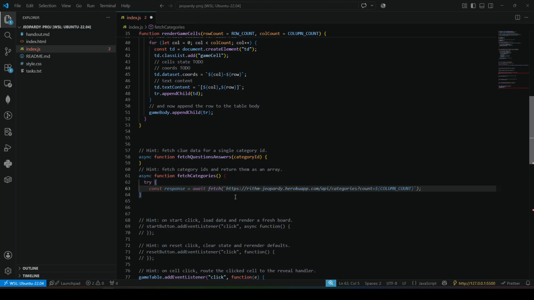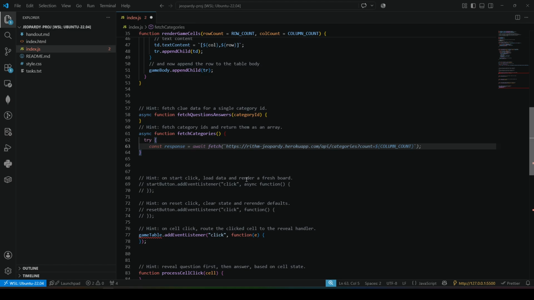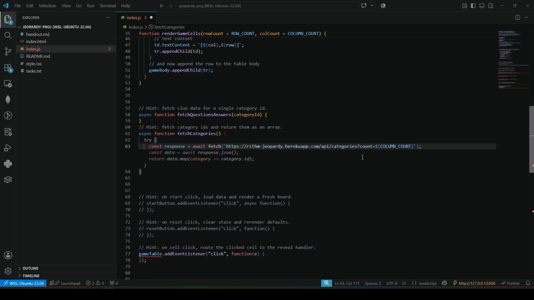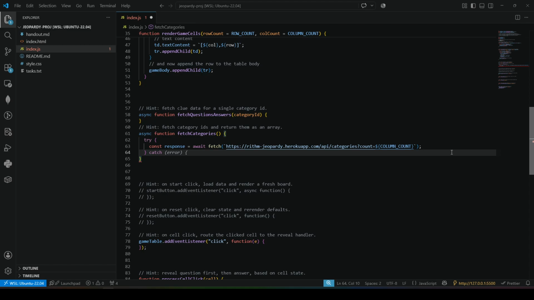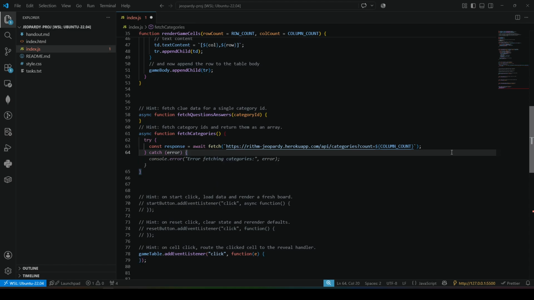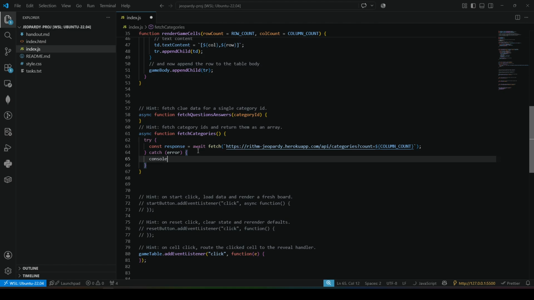It says, okay, fetch, the Jeopardy Heroku app API categories, count, and column count. That's kind of right, but it will always give us back 6, essentially. And we want more because we don't want to be stuck on only 6 categories. So you know what? I'm going to accept this suggestion. I will catch an error, and in here, I'll say console debug just the error.